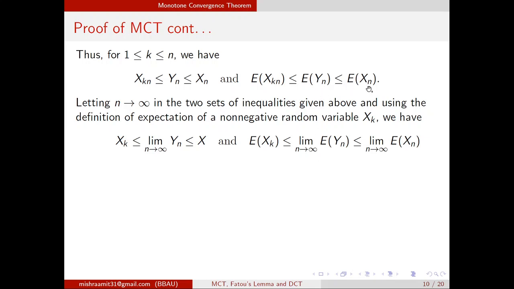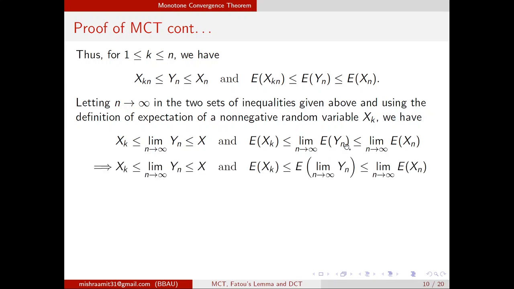Expected Xn, we can take the limit, we do not know where it will converge, but we can take the limit. Then we know that the Yn were non-decreasing, non-negative, simple random variables, and for simple random variables, by definition I can take the limit inside. Next step is we are taking this limit inside. This is by definition.